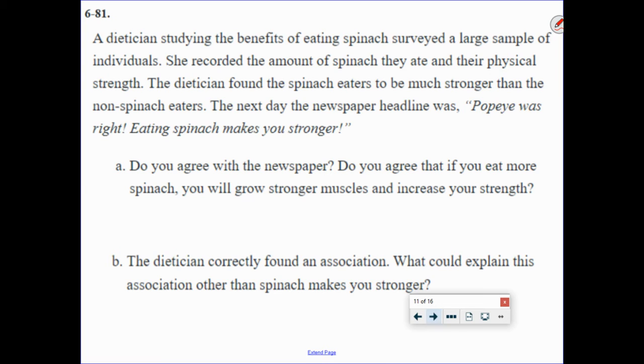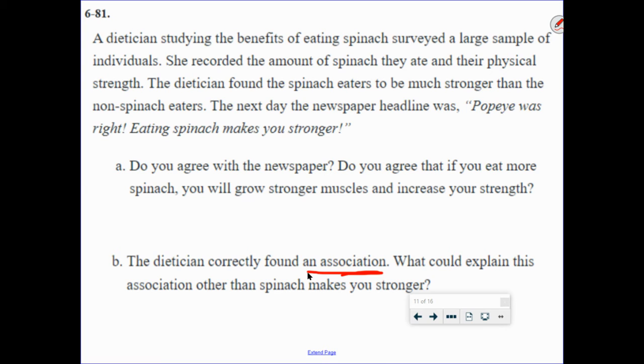Probably not. Even though spinach is very healthy, it's not going to just by itself cause your muscles to grow. And that's where we're getting to the second part right here. The dietitian correctly found an association. There is some type of link, but what could explain this association other than spinach makes you stronger? What do you think? Think about it for a second. Okay, do you think you've got an idea of what might do it?